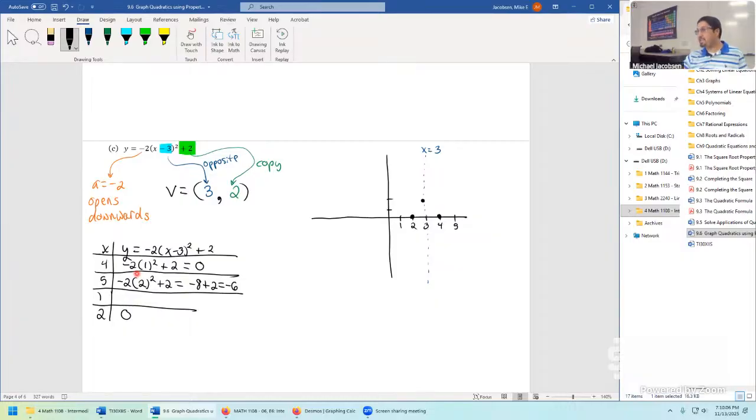So that dropped really fast, but that's just because this factor of negative 2 is making it a really steep parabola. So negative 6: 1, 2, 3, 4, 5, 6. We're way down here when x is 5, so it's dropping really rapidly. But if when x is 1 it's also dropping by the same rate, you'd also be at negative 6. So we get negative 6 at 1 at the same time, and then the whole sketch would look about like this.